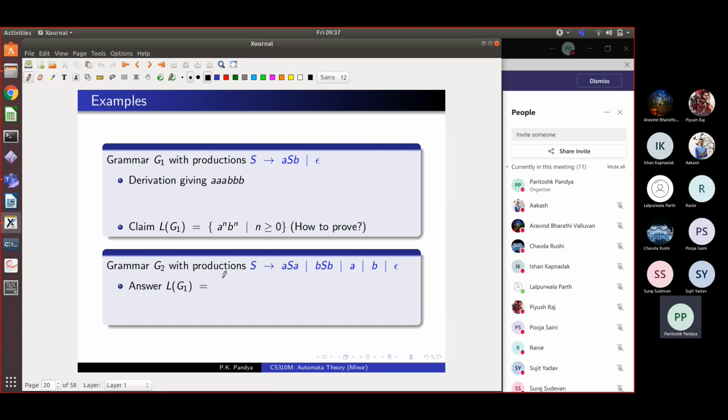Piyush? All strings over AB such that... Piyush is not answering. How about Pooja? Please unmute yourself.